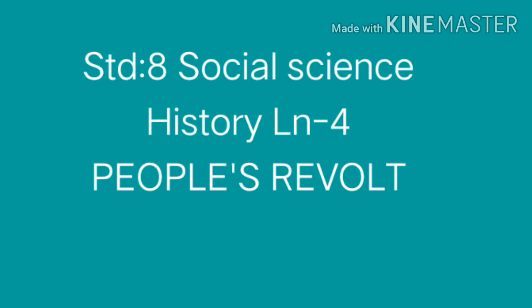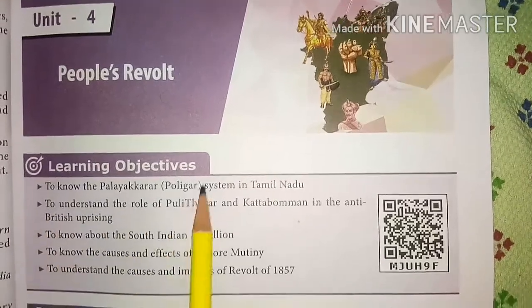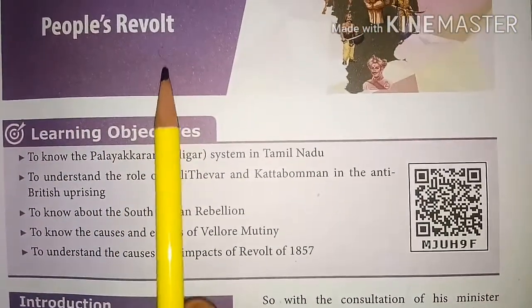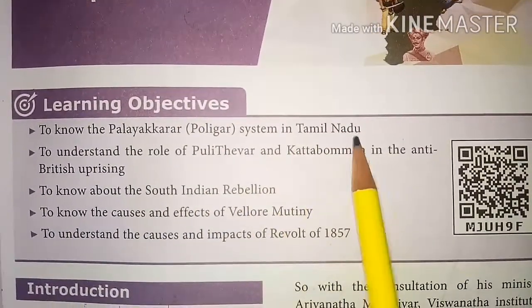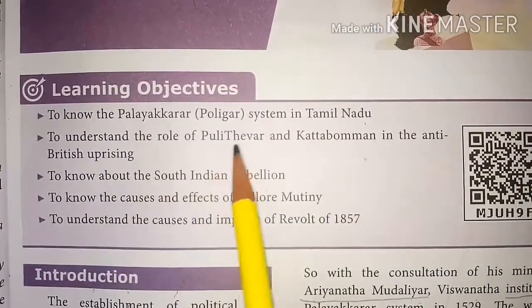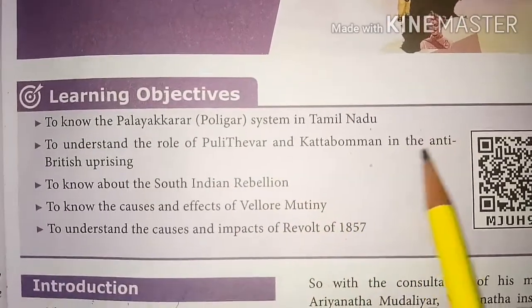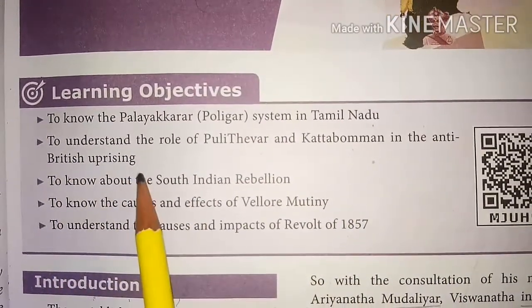Standard 8 Social Science, History, Lesson 4: People's Revolt. Learning objectives of the People's Revolt lesson. To know the Palayakarar (Polygar) system in Tamil Nadu. To understand the role of Pulithevar and Kattabomman in the anti-British uprising.